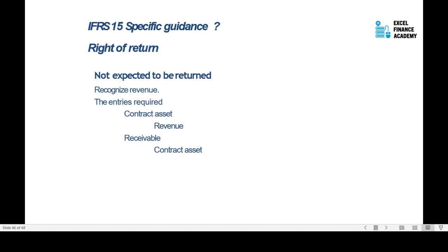If not expected to be returned, then that portion or that amount will be recognized as revenue, and the contract entries are contract asset debit to revenue credit, and receivable to contract asset. Contract asset, because if you're not entitled to bill yet, then it will be considered as a contract asset. If you have already billed it, then it will go to receivable and credit the contract asset.